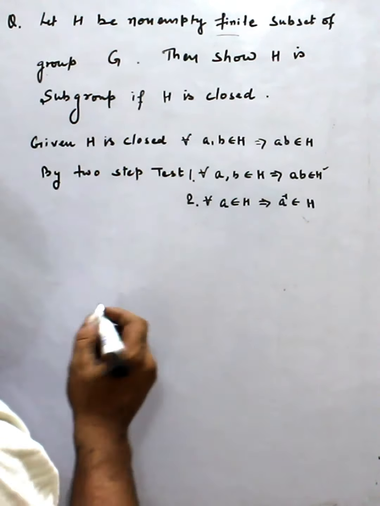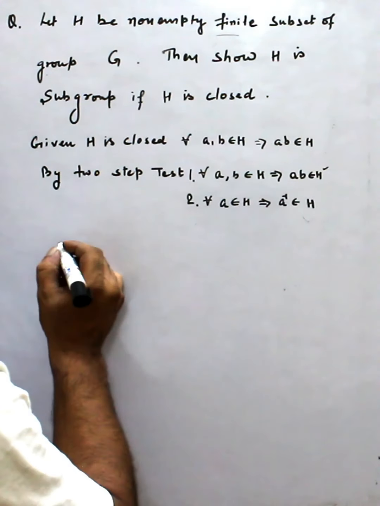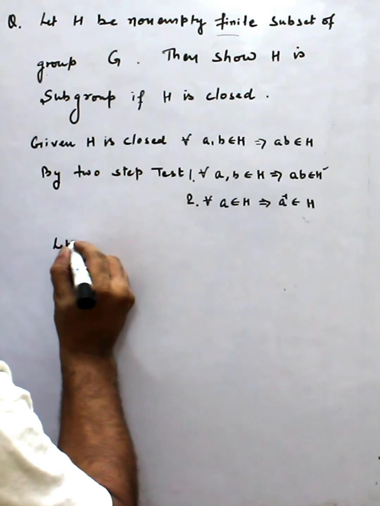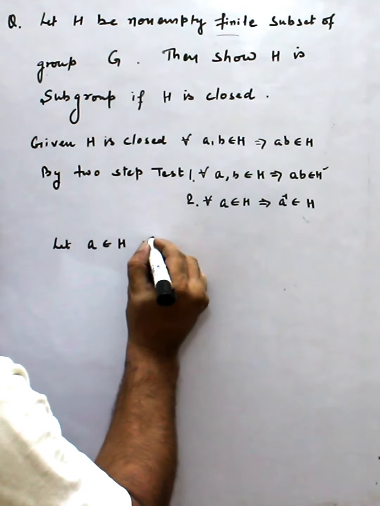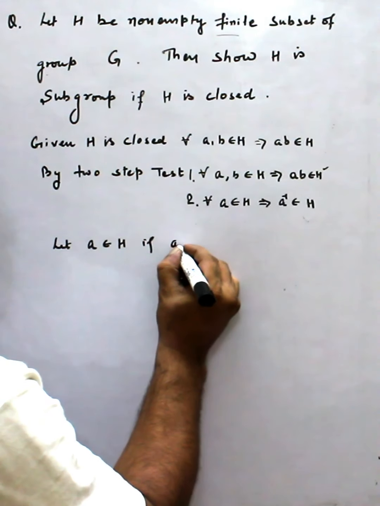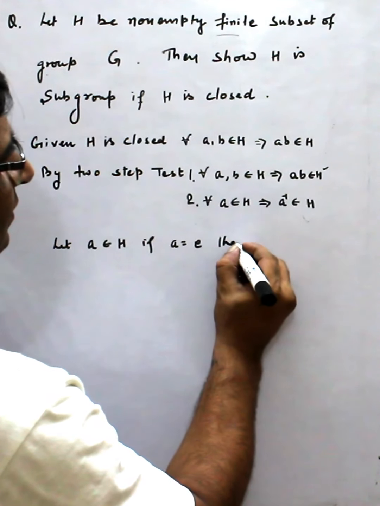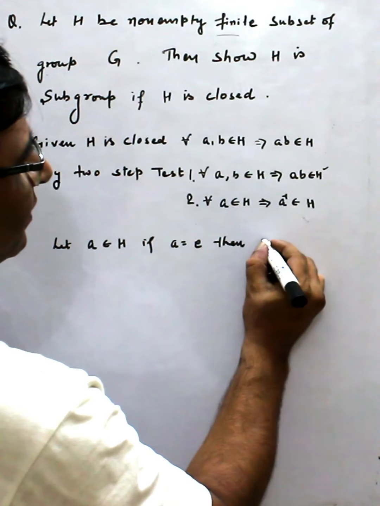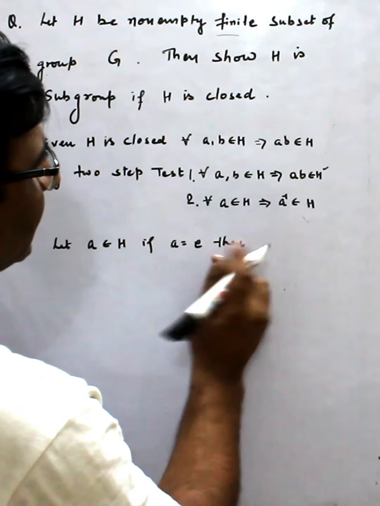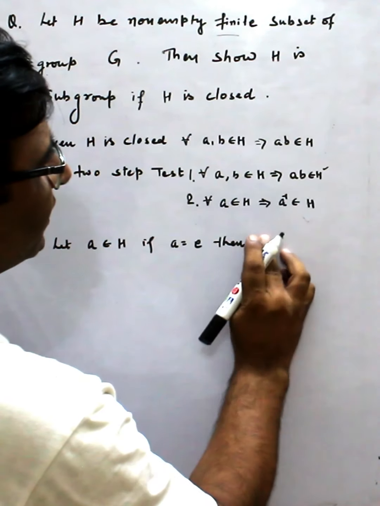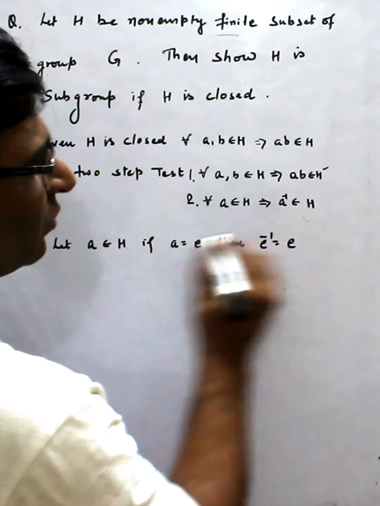So let a belong to H. If a is the identity, then a inverse, or e inverse, is equal to e.